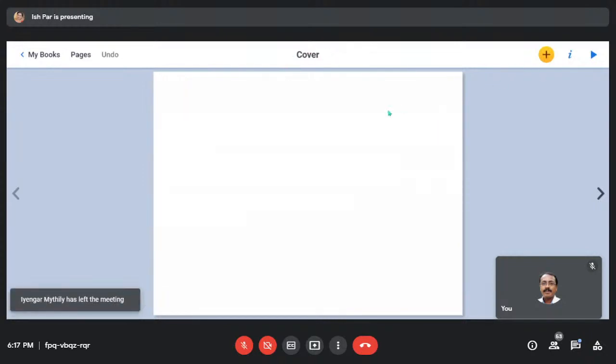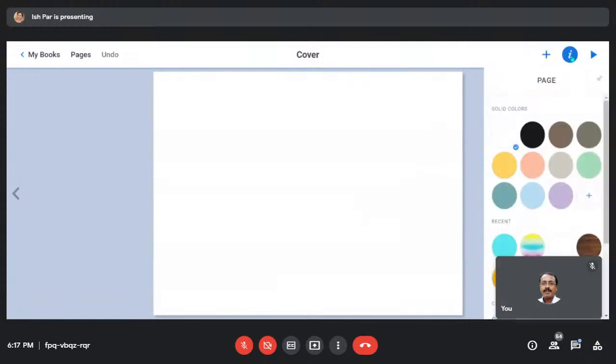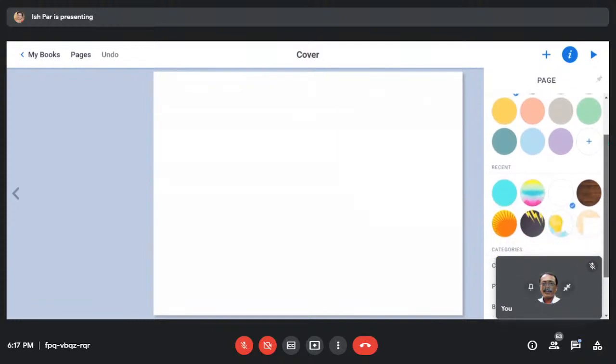Now you have to edit this cover. How do you do it? First, let's decide on a beautiful background for it. For this, there is a plus button on the top right side, but that plus button is for other things, which I'll teach you later. First, we'll be setting up the background, which is with this eye button. This is called the Inspector.